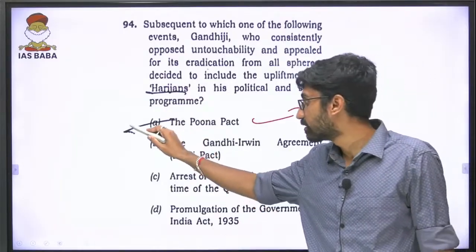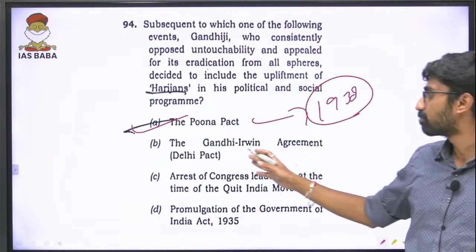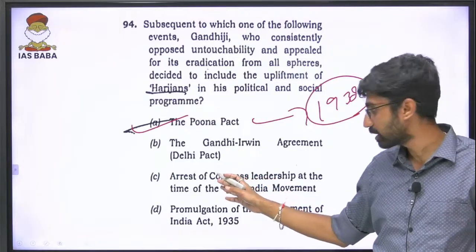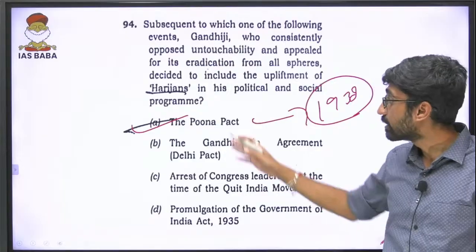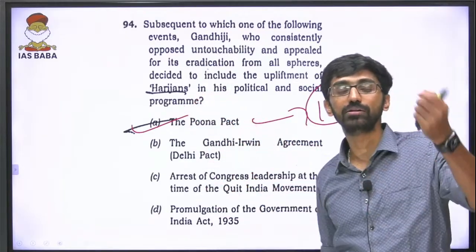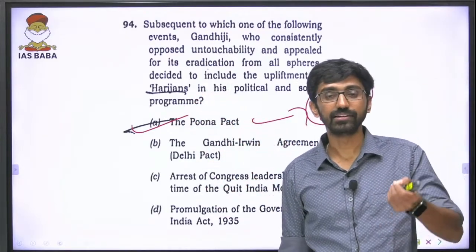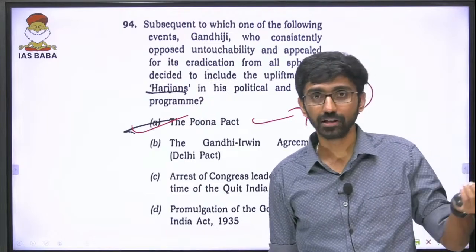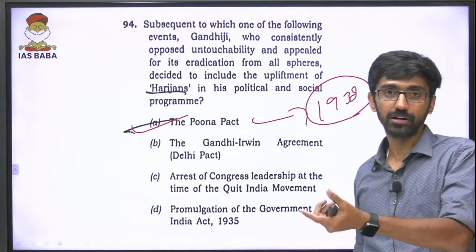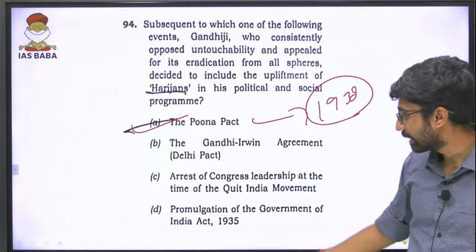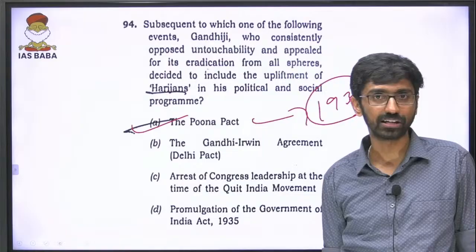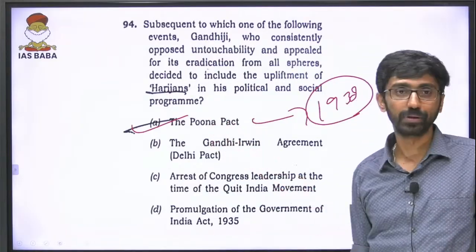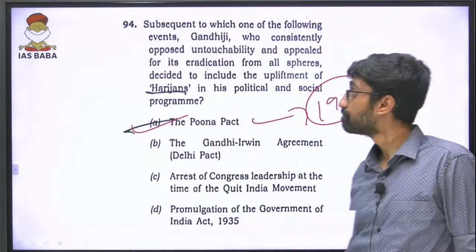So the answer is Pune Pact, not the Gandhi-Irwin agreement. It's purely political in nature, the Gandhi-Irwin agreement. Then the arrest of Congress, the Quit India Movement, that is 1942. The Harijan Sangh: he already called Dalits Harijans, that is, the son of Lord Hari, son of god. That is a word Gandhiji used for the depressed classes. Then the promulgation of the Government of India Act of 1935, even before that he had started the Harijan campaign. So the answer should be A, after the Pune Pact in 1932.